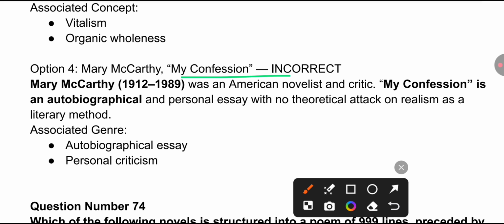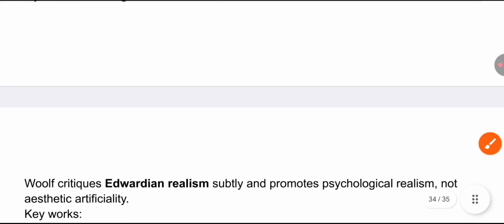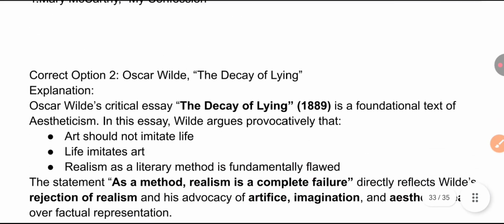Mary McCarthy was an American novelist and critic, and My Confession is an autobiographical and personal essay with no theoretical attack on realism as a literary method. So remember the genre that Mary McCarthy was associated with: autobiographical essay and personal criticism. Okay. So hence you can say that option 1 was the correct answer to the question.